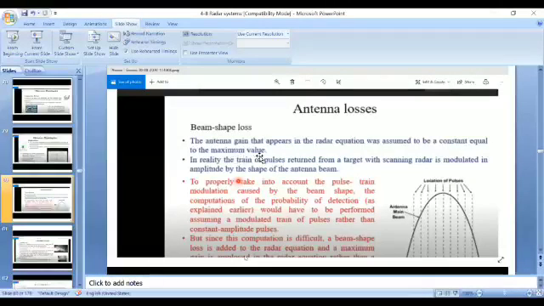The antenna gain that appears in the radar equation was assumed to be constant, equal to the maximum value, but in the real case it is not. To properly take into account the pulse time modulation caused by the beam shape, the computation of probability of detection would have to be performed assuming a modulated train of pulses rather than constant amplitude pulses.